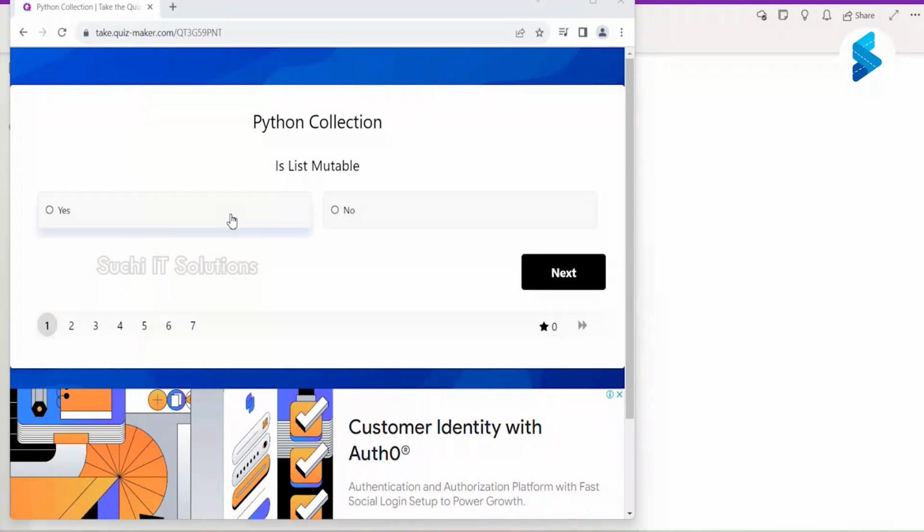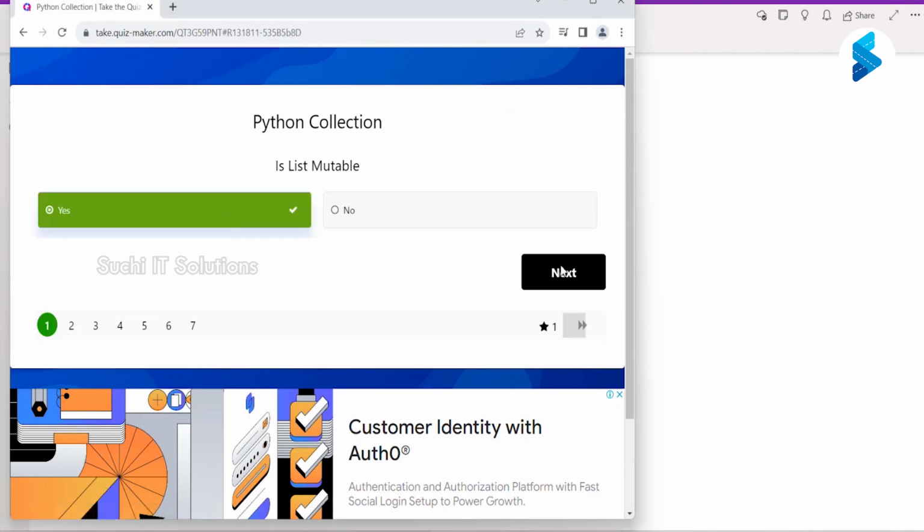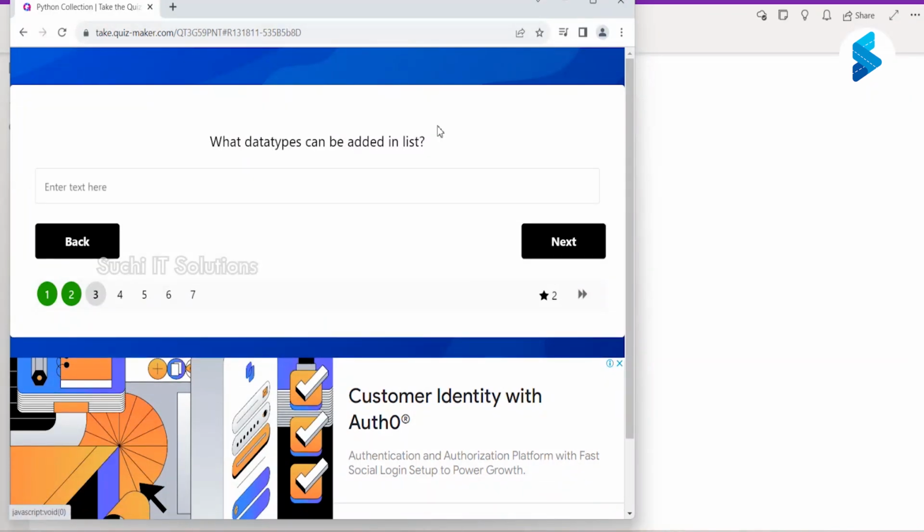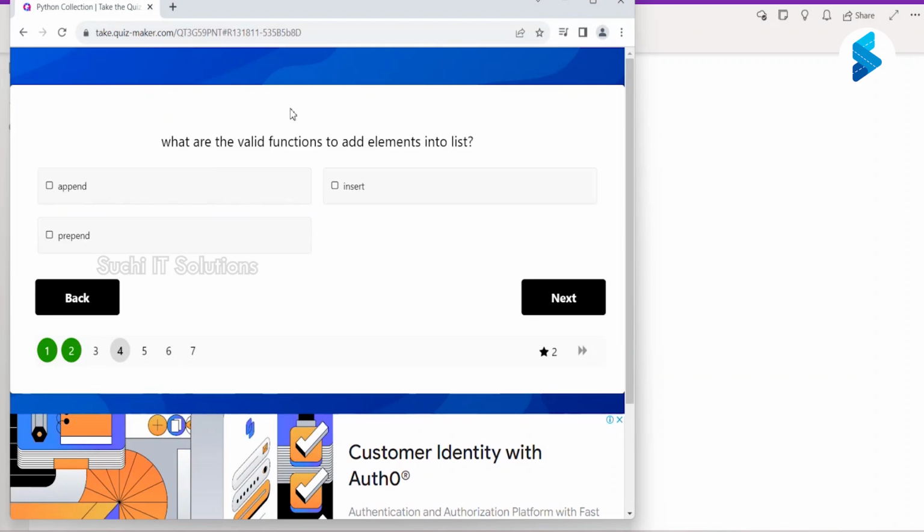Okay, first one. What is it? Okay, so that is correct. Second. Third one: any data type, all the data types we can have. All. Cool. Okay, what are the valid functions to add elements into a list? Append and insert.